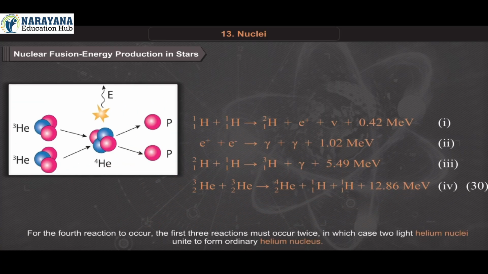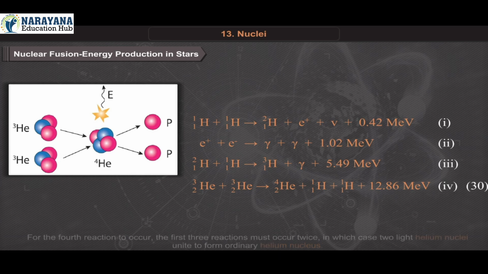For the fourth reaction to occur, the first three reactions must occur twice, in which case two light helium nuclei unite to form an ordinary helium nucleus.